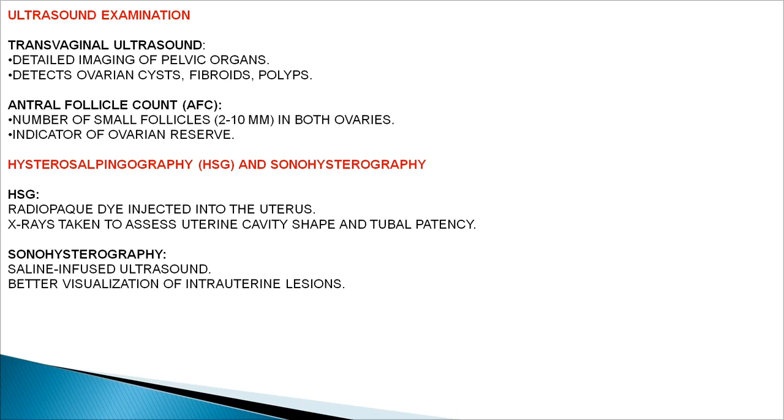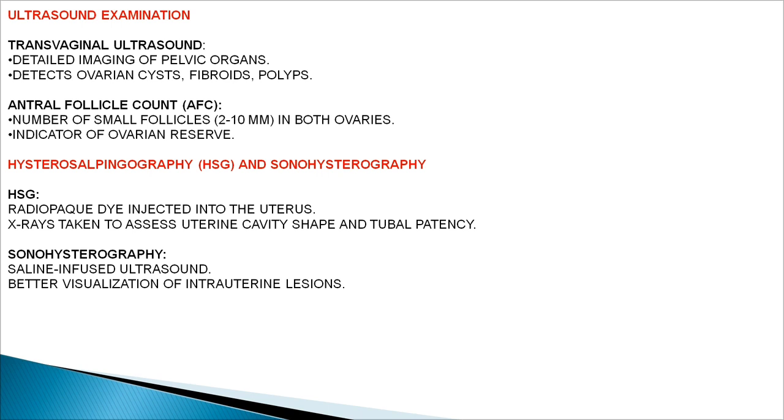And now, one of the most important things is ultrasound examination. It could be TVS. A detailed image of the pelvic organs is taken, and it can also detect any kind of ovarian cyst, fibroid, or polyp that can hamper fertility. And it can also show you the antral follicle count, which means the number of small follicles in both ovaries. They are a sort of indicator of ovarian reserve.